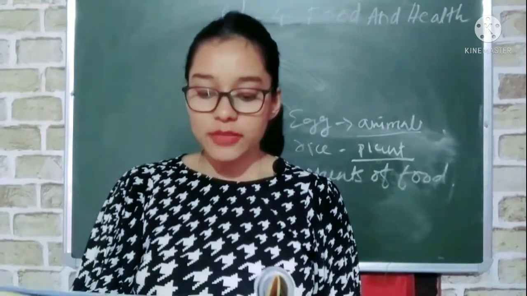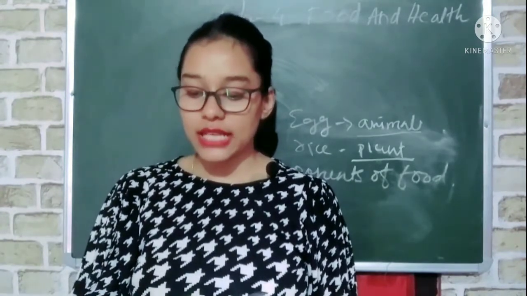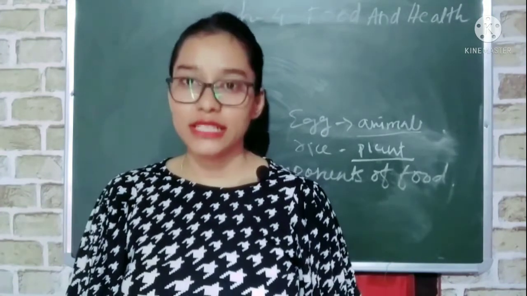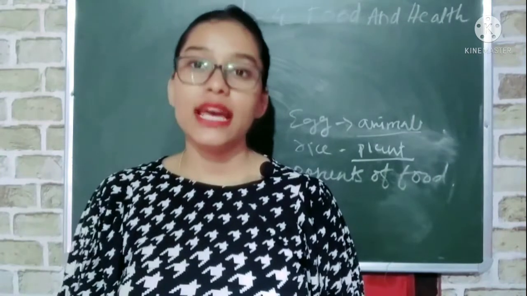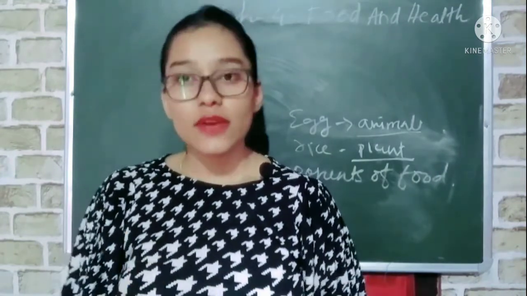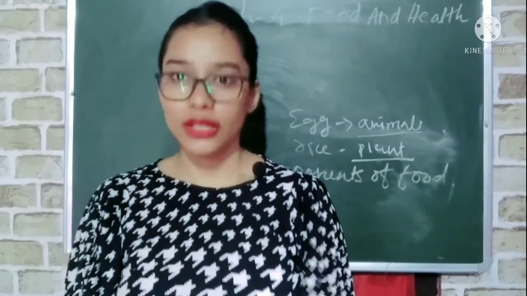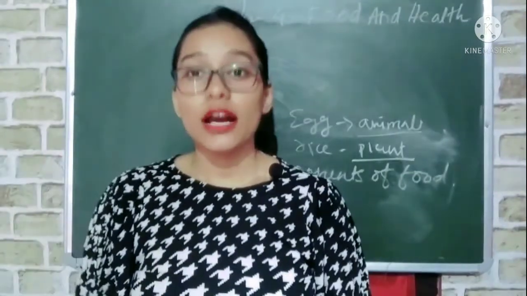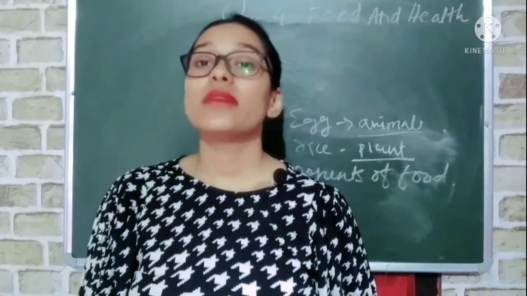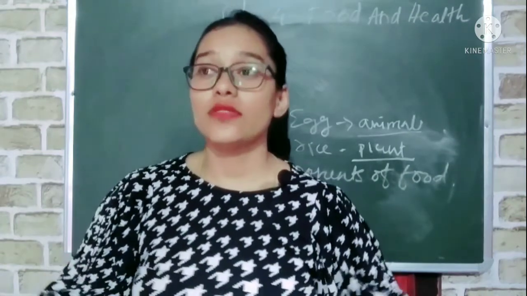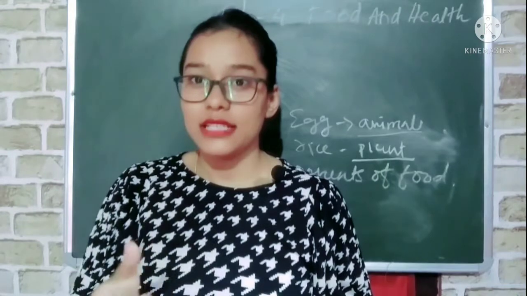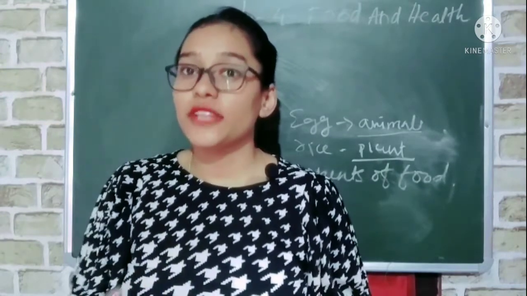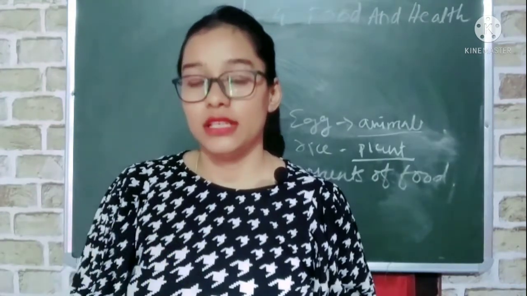While vitamins and minerals are called micronutrients, as these are required in small quantity in our daily diet. Vitamins and minerals are required by our body in less quantity as compared to macronutrients. That is why they are called what? Micronutrients. Now you see, carbohydrates are the main source of energy. The energy that we require to do various activities is provided by carbohydrates. When we eat rice in our lunch plate or dinner plate, rice or chapati is in a large quantity.